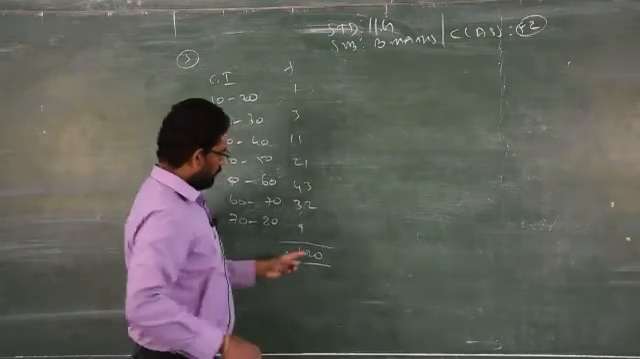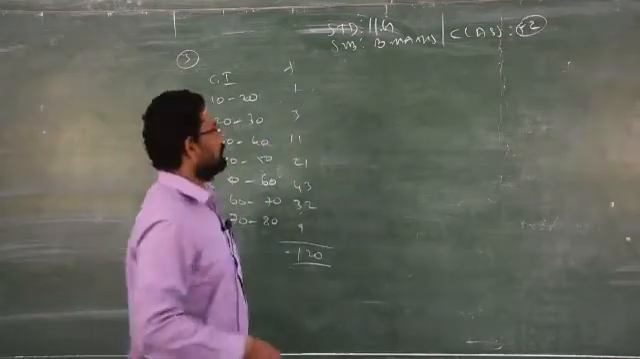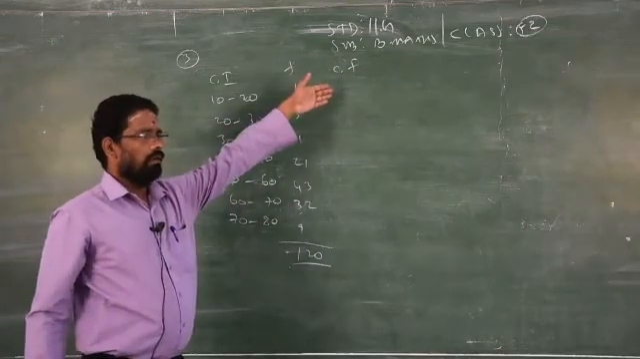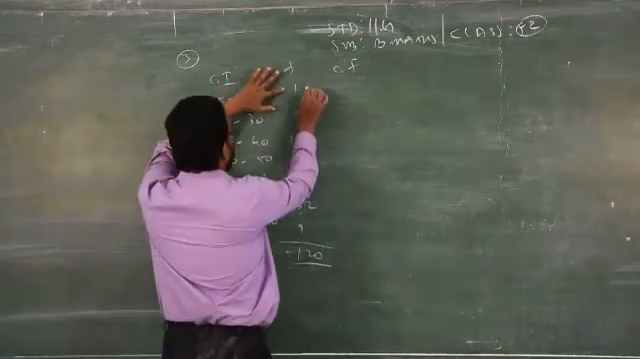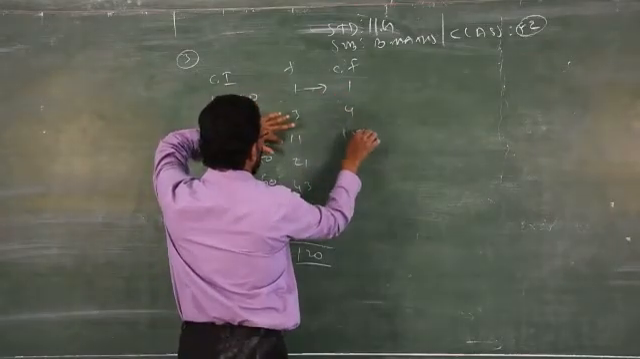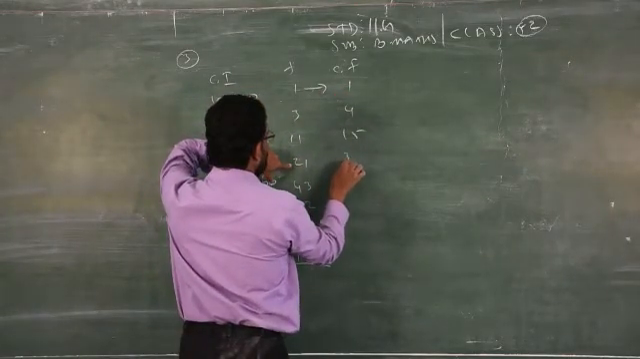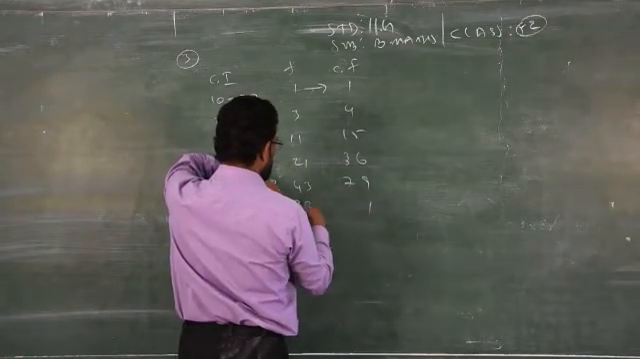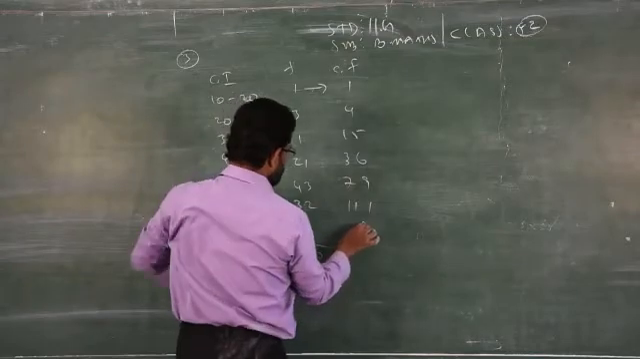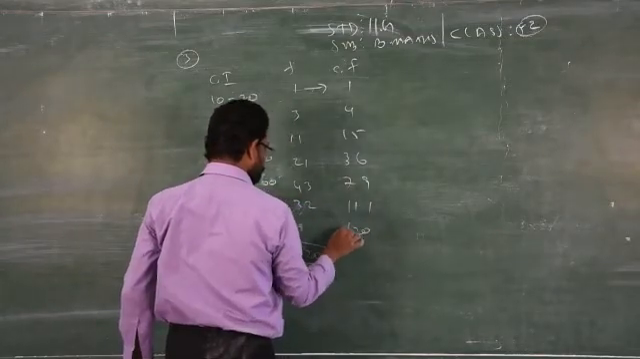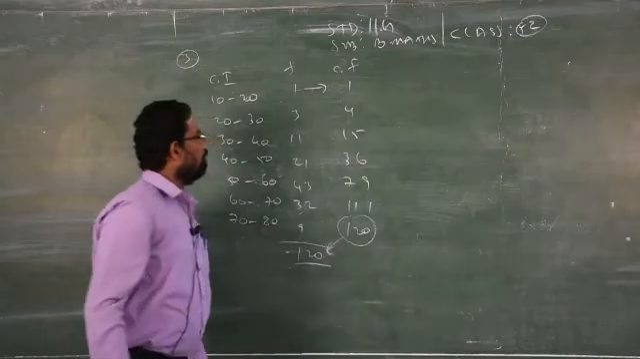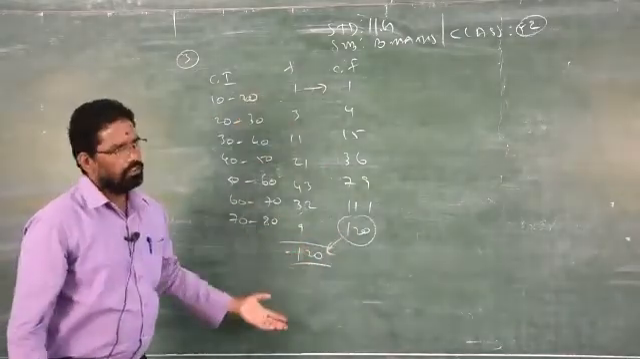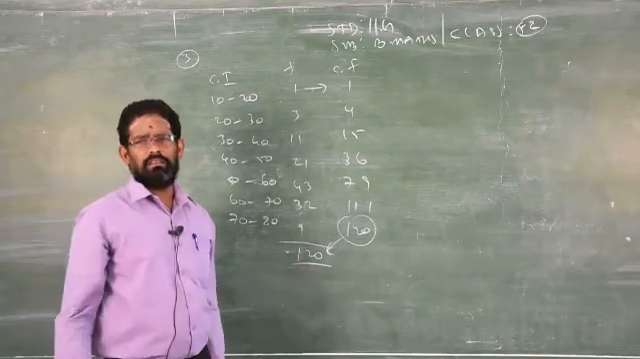We will check whether we will get 120 or not under the cumulative frequency. You can easily check by forming the cumulative frequency table. So the cumulative frequency is 1, 4, 15, 36, 79, 109, and this is 120. You see, the final data under the cumulative frequency is exactly equal to total frequency. That's all. It is very easy.